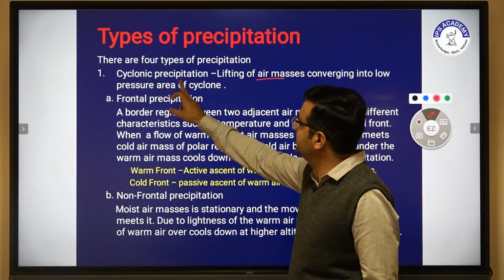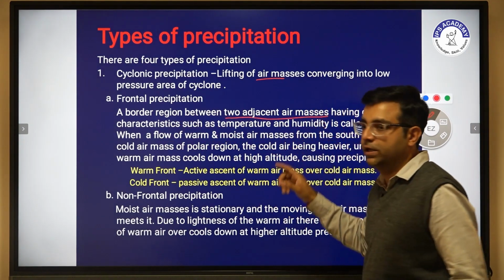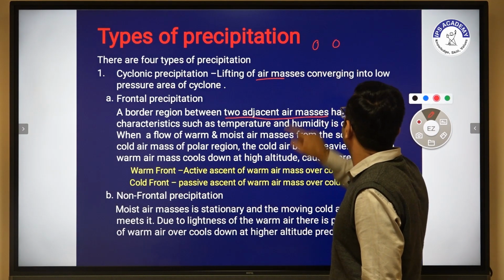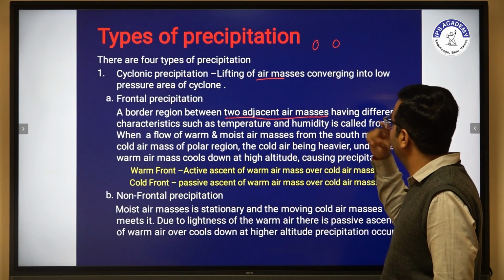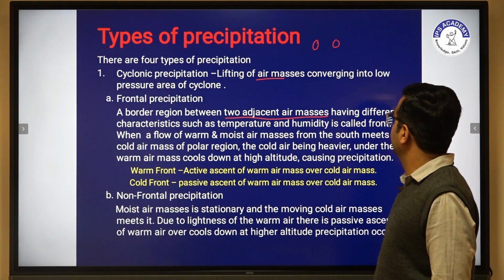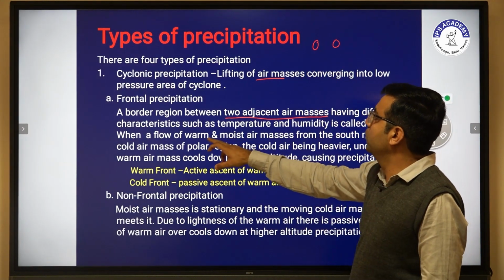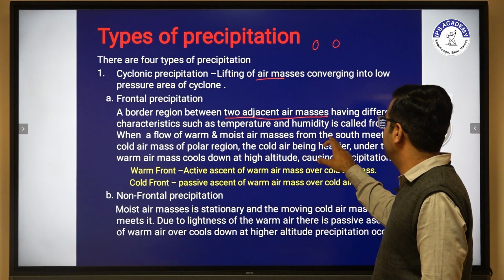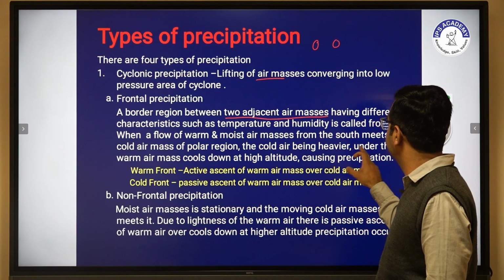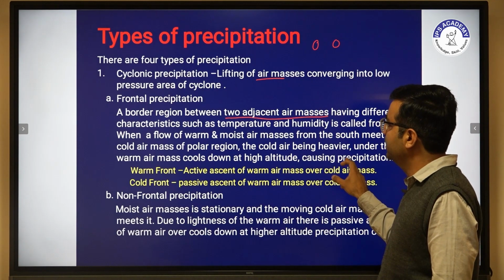Now this cyclonic precipitation is when you have two adjacent air masses which generally have different characteristics of temperature and humidity. This is what is called a front. When a flow of warm and moist air masses from the south meets cold air masses of the polar region, the cold air becomes heavier under the warm air mass, cools down at higher altitude and causes precipitation.